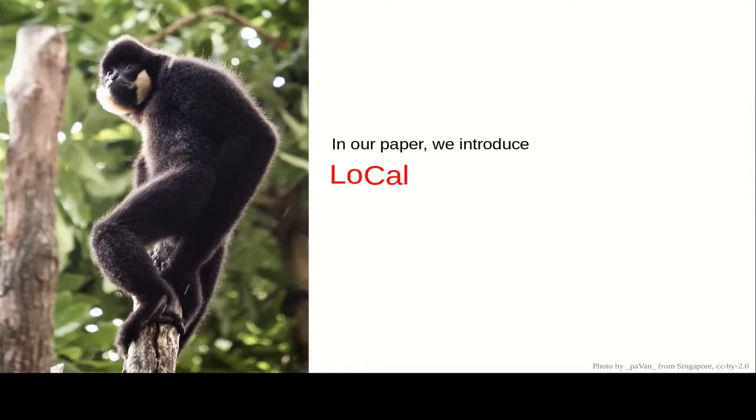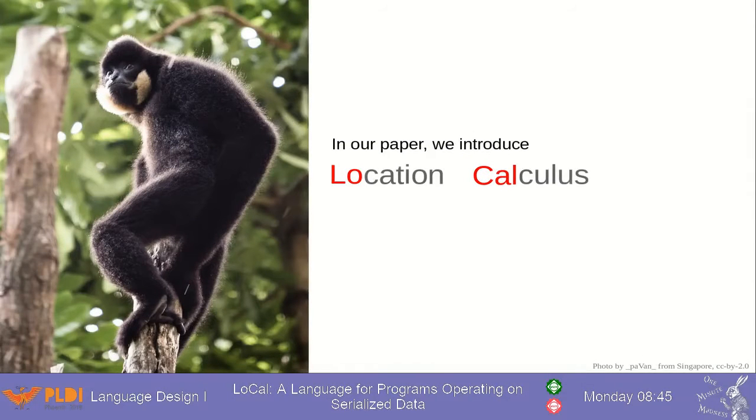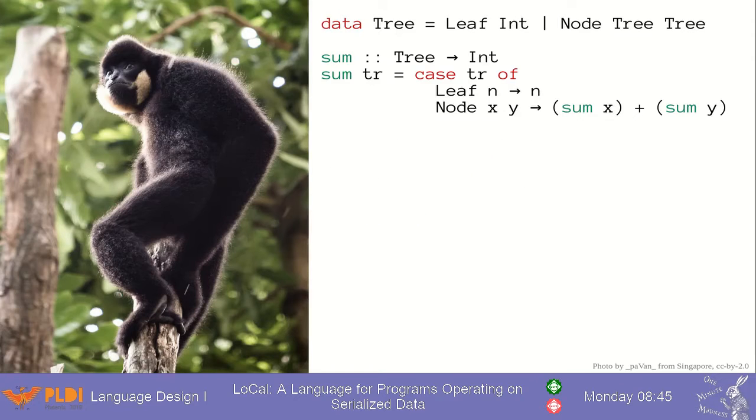In our paper, we introduce LOCAL, or Location Calculus. It is an intermediate language for the Gibbon compiler, meant to represent programs that operate directly on serialized data. Here's a simple recursive function that sums the leaves of a binary tree.